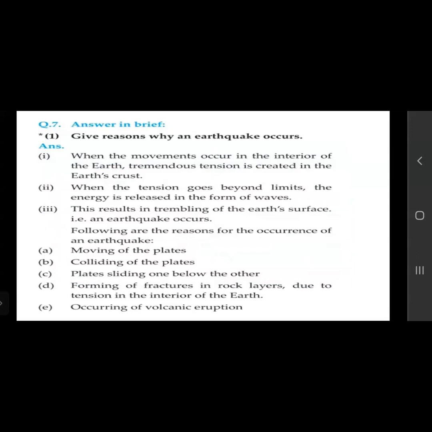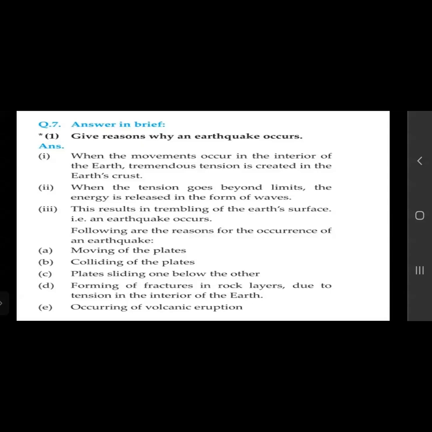The next one now: give reasons why an earthquake takes place. What are the reasons that earthquakes take place? When movements occur in the interior of the earth, tremendous tension is created in the earth's crust. When the tension goes beyond the limit, what happens then? The energy is released in the form of waves.